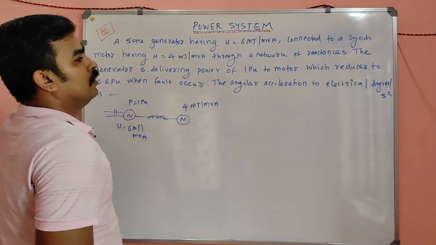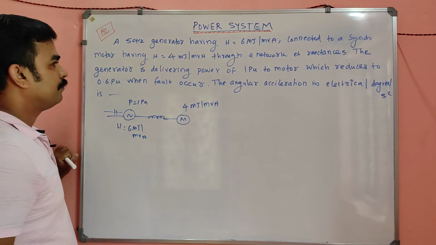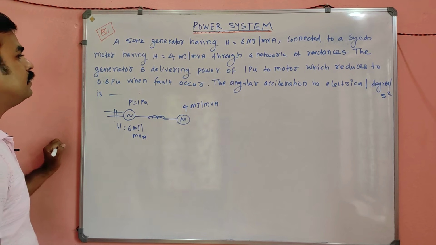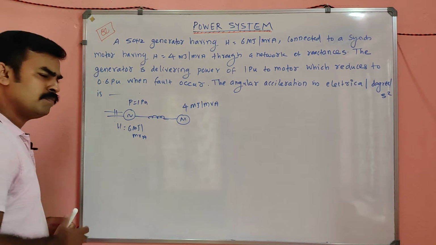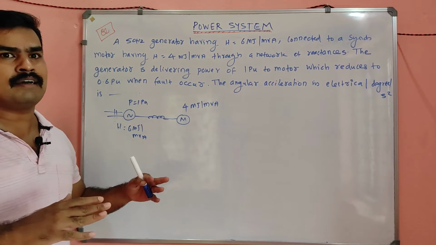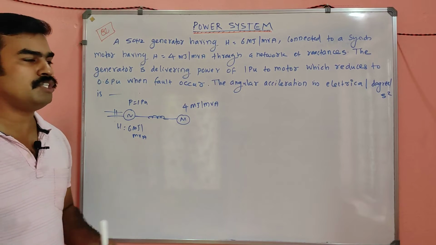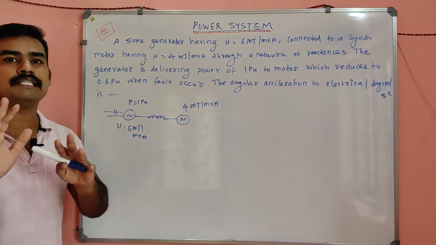So the motor's output reduces to 0.6 per unit when the fault occurs, and we have to find out the angular acceleration in electrical degree per second square. Okay, so whenever you feel some H-like equation, see, fault occurring related to stability, first go for the swing equation.